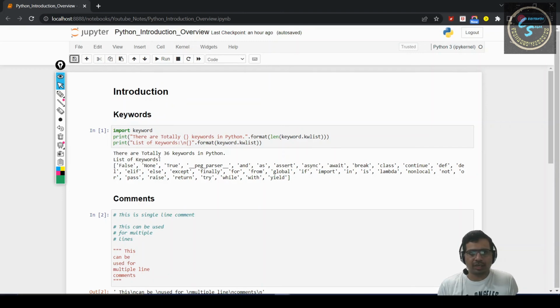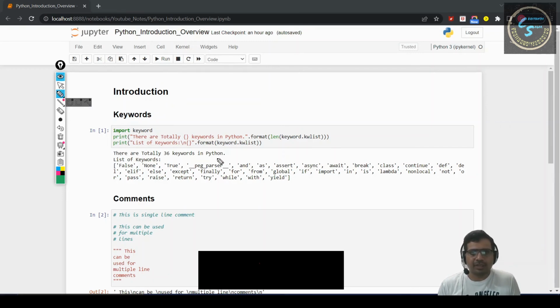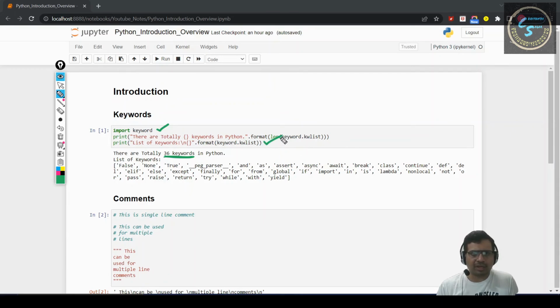So we have seen, right, that we have 36 keywords in Python. To get these 36 keywords, we have to import keyword. Then we have to print the keyword list. keyword.kwlist will print all the keywords that are available in Python.